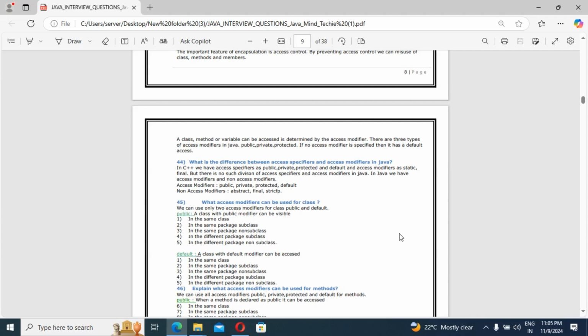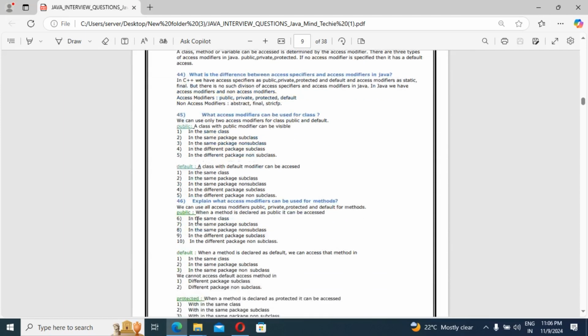A class with the public modifier is visible in the same class, in the same package subclass, in the same package non-subclass, in a different package subclass, and in a different package non-subclass. I have mentioned all the cases here.